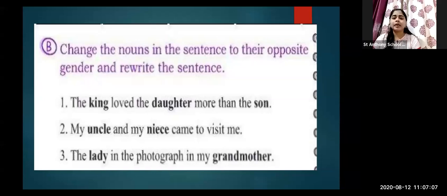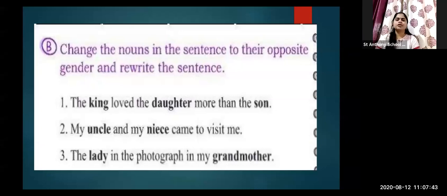Okay, once again, see all the sentences. The king, instead of king, queen. The queen loved the son more than the daughter. Second, my auntie and my nephew came to visit me. And the last one is, the gentleman in the photograph is my grandfather. Absolutely right. Thank you. I got a lot of responses in the chat box, and this proves that my students are clear with the gender of nouns, masculine and feminine, and this evaluation is done.